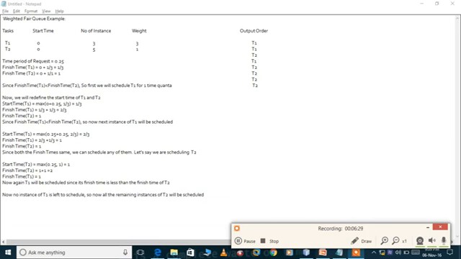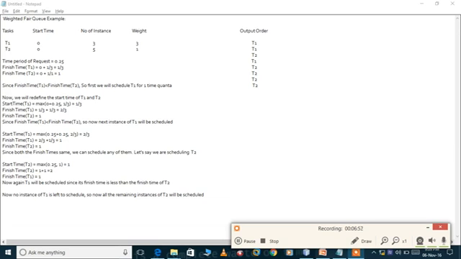So the max of it is 2 by 3, and the finish time is equal to 2 by 3 plus the same 1 quantum upon weight, which is 1 by 3, so it is 1. The finish time of T2 will remain the same as previous, so it is also 1. Now we can schedule any of them. Let's say we'll schedule T2. That is written here: T2 will be scheduled.